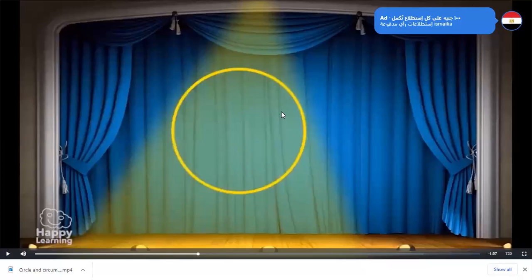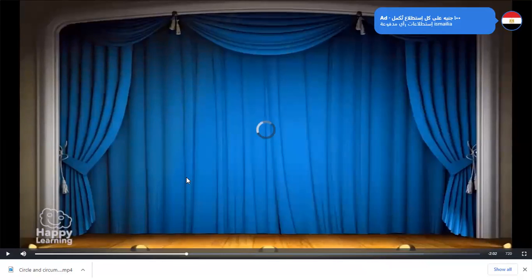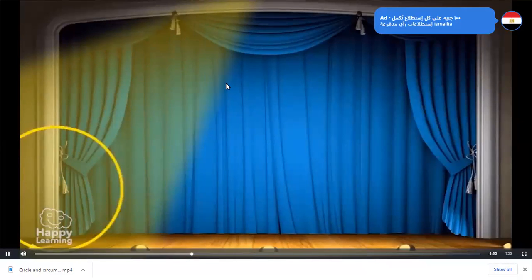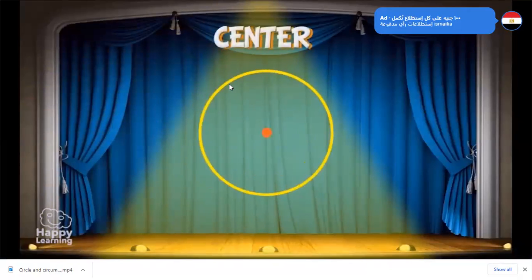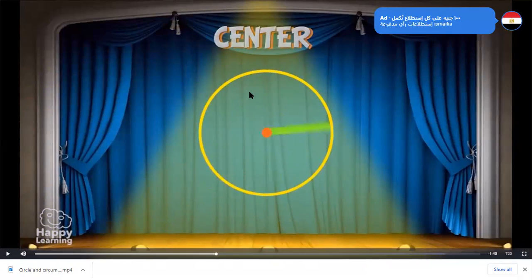Talk about what now, Ahmed? The elements of the circle. Please take a note and then I will come back to ask you again. The center is the point which is at the same distance to any other point on the circumference. So the first element is the center, the center of the circle.